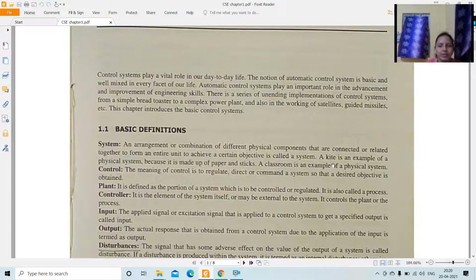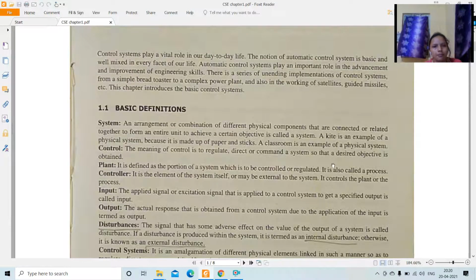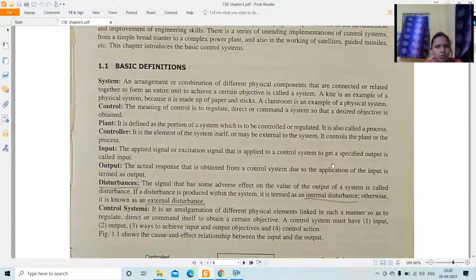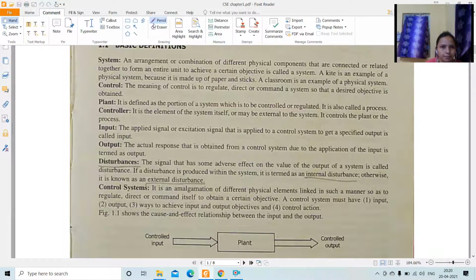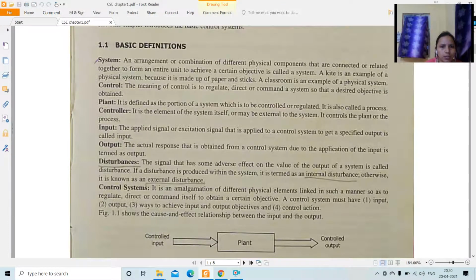Before going to the control system definition, we have to know some basic definitions. So first one is the system. What is this system? A system is an arrangement or combination of different physical components that are connected or related together to form an entire unit to achieve a certain objective.